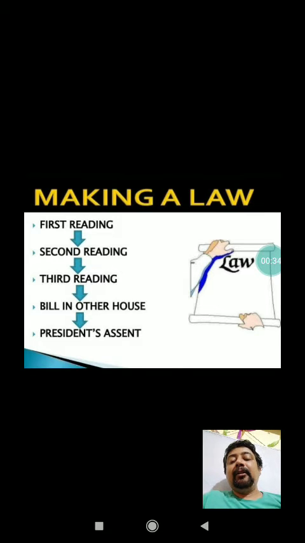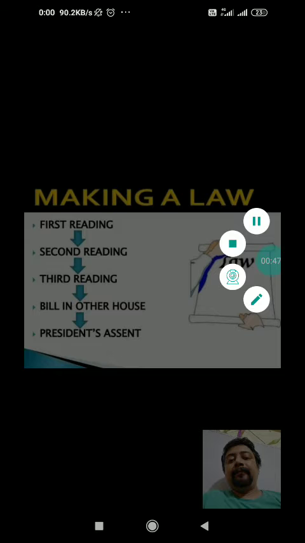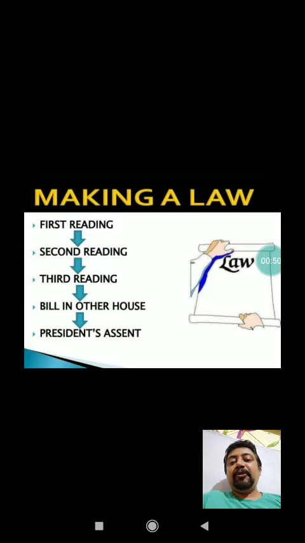We can see here that various steps are involved in the lawmaking process, like first reading, second reading, third reading, bill in the other house, and president's assent. So we can easily understand these are the steps. Actually, the first reading, second reading and third reading are the steps that are applicable in both houses of parliament, in Lok Sabha as well as Rajya Sabha. And after that, it is ready for the signature of the president.